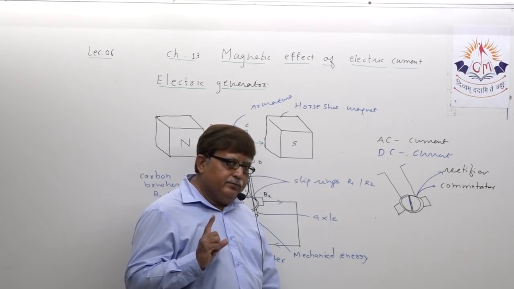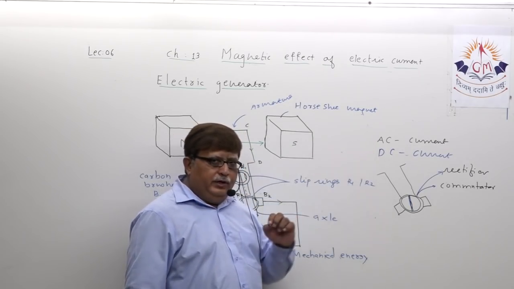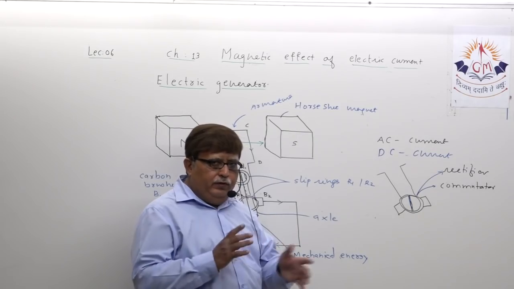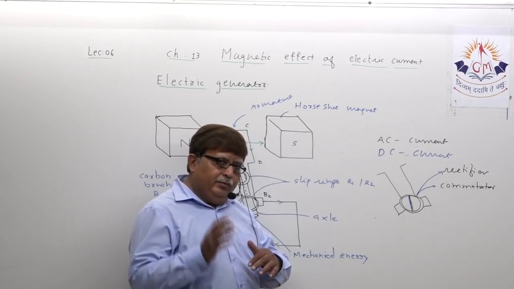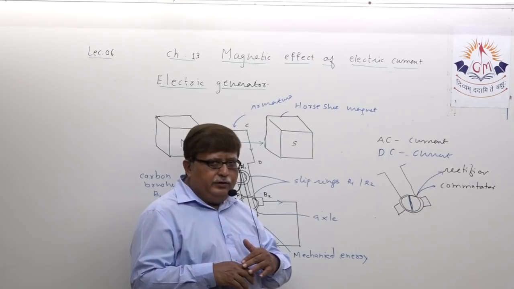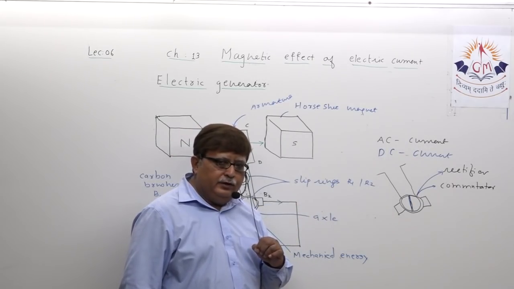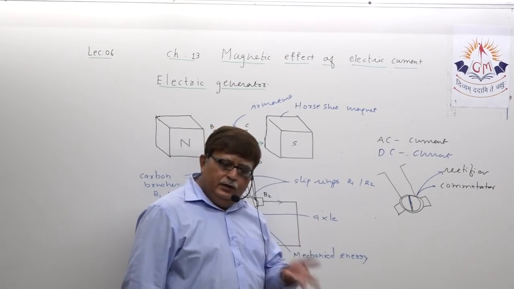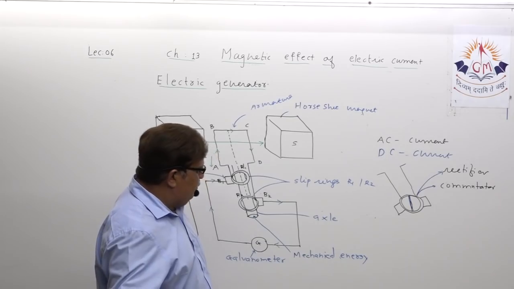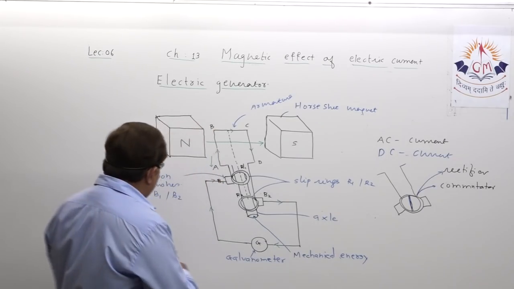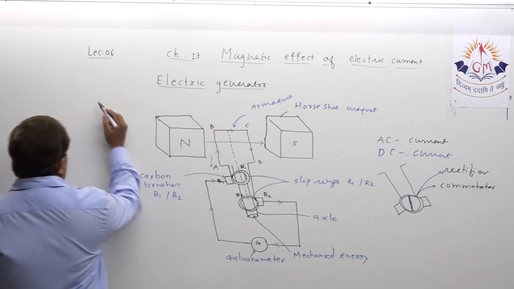Not only that, the magnitude of AC current fluctuates. It sometimes increases, sometimes decreases. This is not the case with DC current. Its magnitude remains constant. Understand? If you just want to show it through a graph, you can show AC current in somewhat this way.